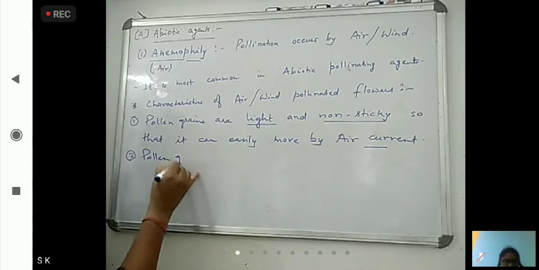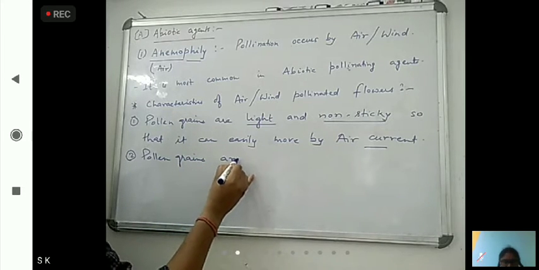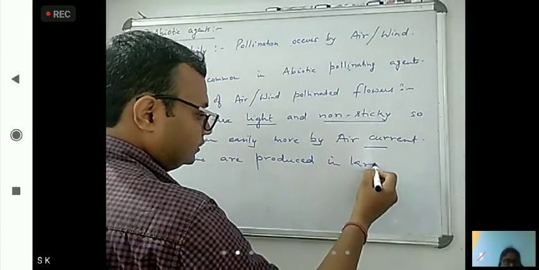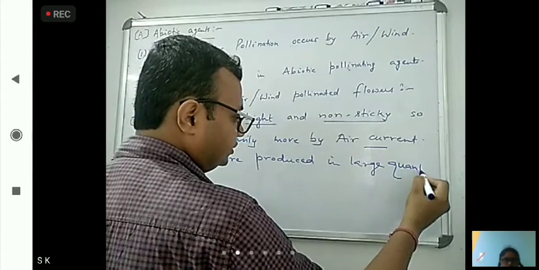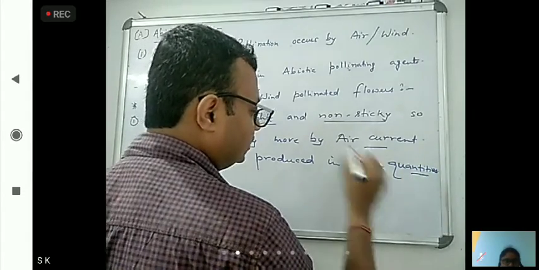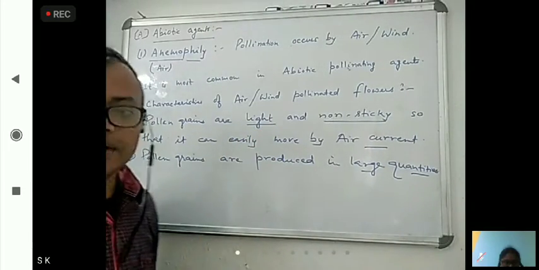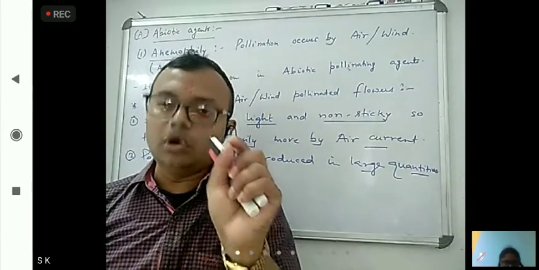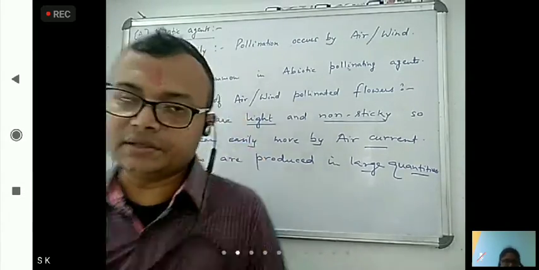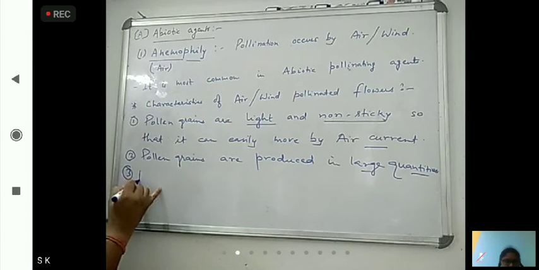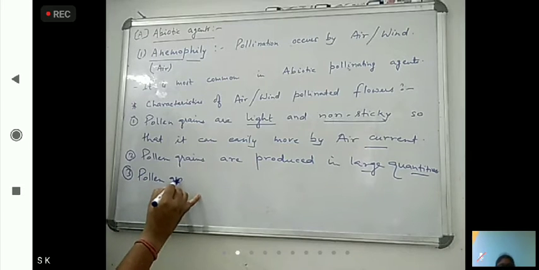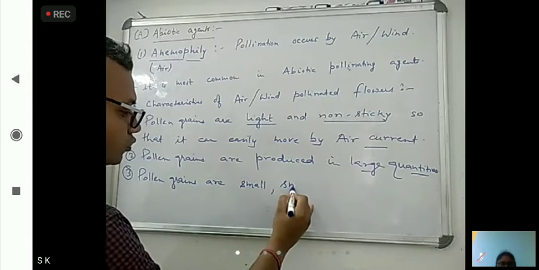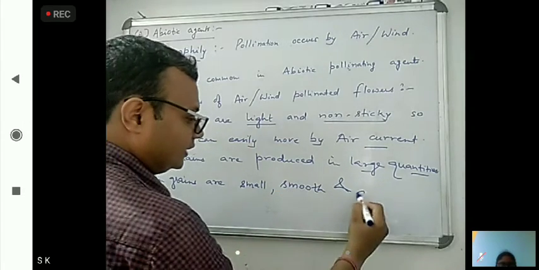Pollen grains are produced in large quantities. It should be large quantity, light and non-sticky. Okay, now they should be small, smooth and dry. So next feature, pollen grains are small, smooth and dry.